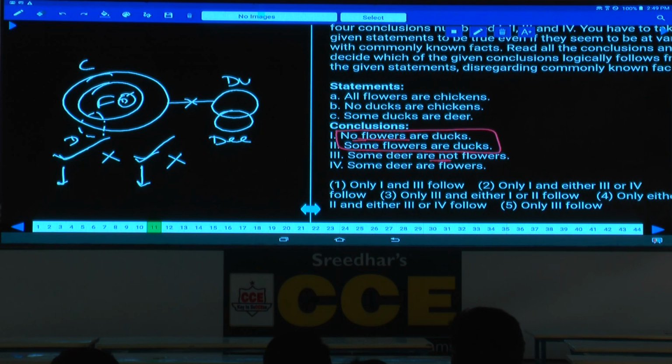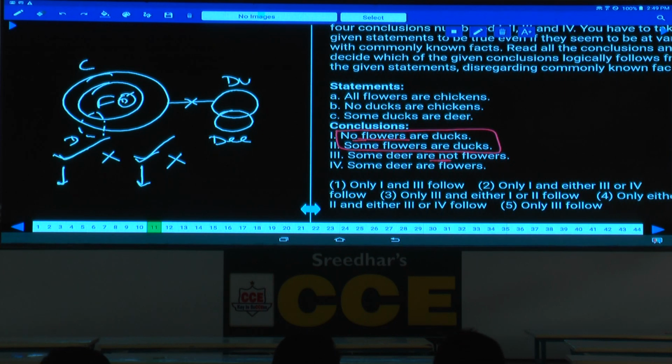No, that means having complementary pairs in the conclusion does not ensure you either or, isn't it? In some of the institutions they are telling the same thing. If you find complementary pairs, either or. But as in this case, though there are complementary pairs, it is not either or. When will you get either or? Only when the alternate diagram is proven. The alternate diagram is provable. That means negative conclusion will be 100% sure. As 100% negative conclusion is sure, there is no case of the other complementary can be true, isn't it? Hence it is only 1 and 3,